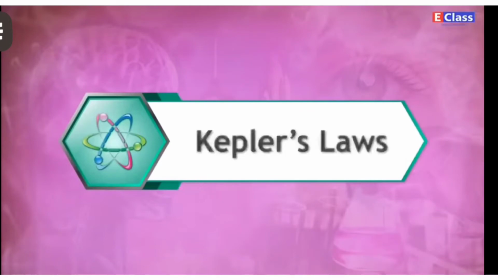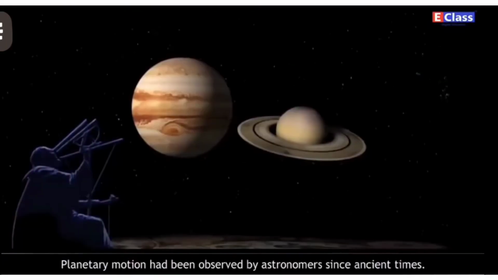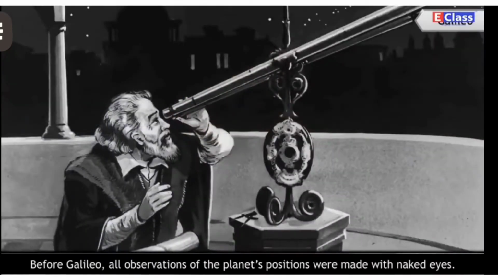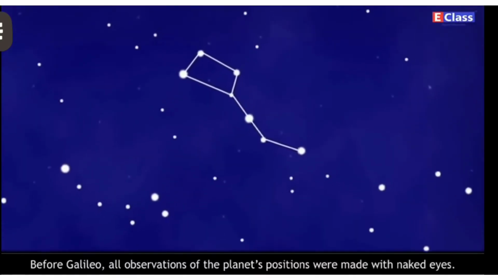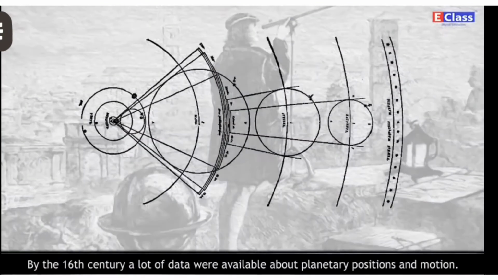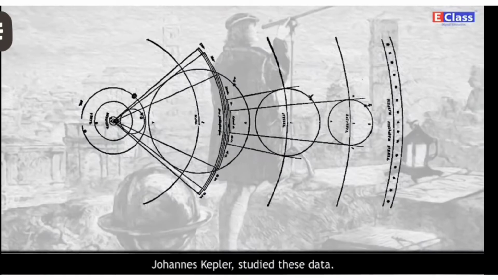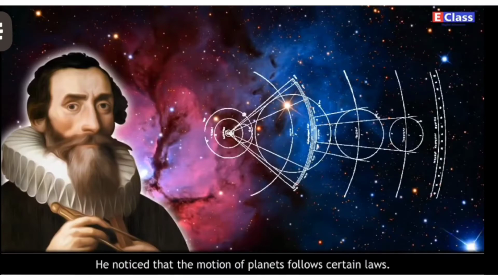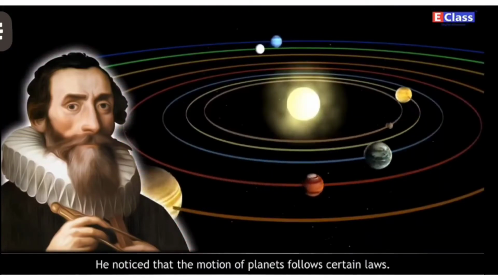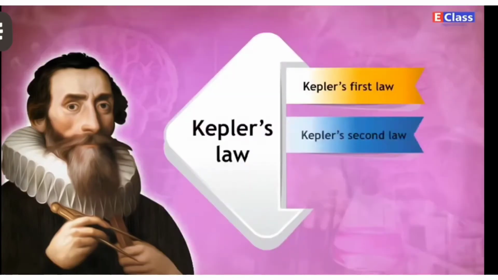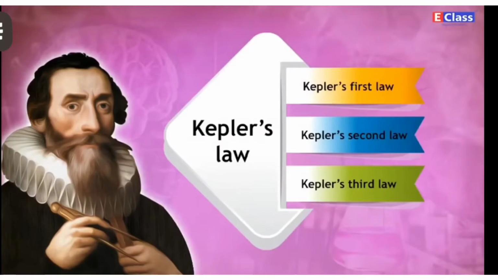Kepler's laws. Planetary motion had been observed by astronomers since ancient times. Before Galileo, all observations of the planets' positions were made with naked eyes. By the 16th century, a lot of data were available about planetary positions and motion. Johannes Kepler studied these data. He noticed that the motion of planets follows certain laws. He stated 3 laws describing planetary motion. These are known as Kepler's laws.